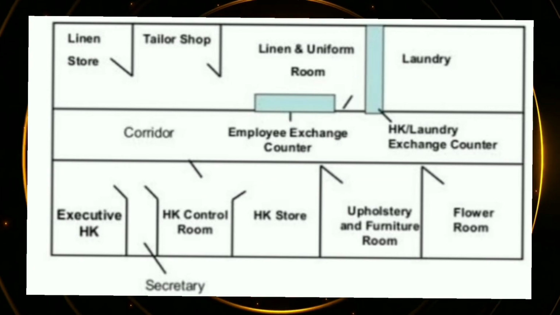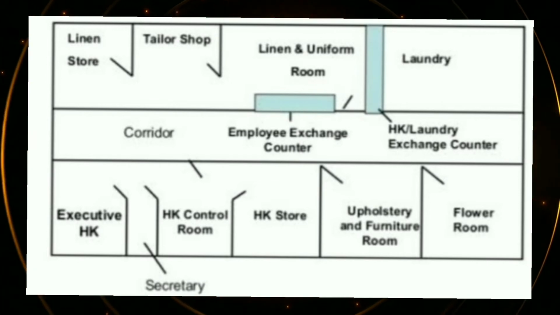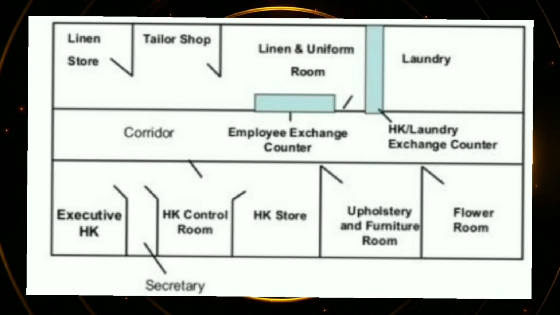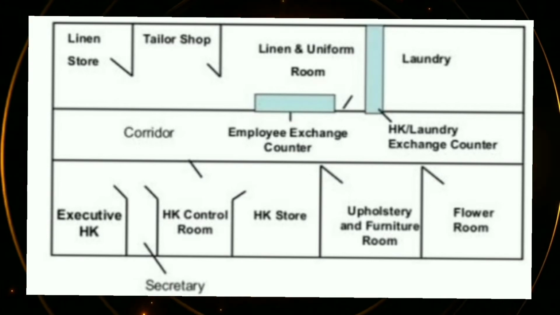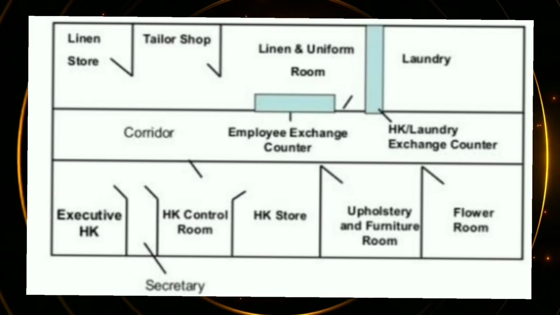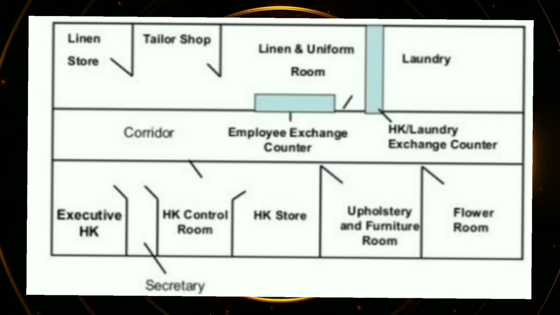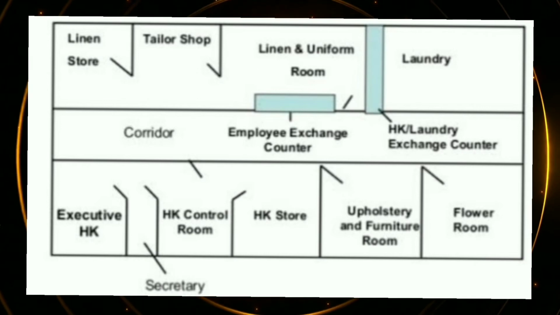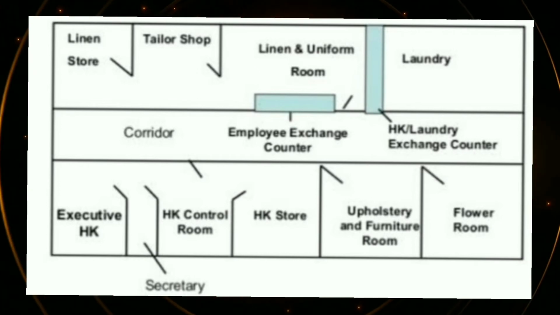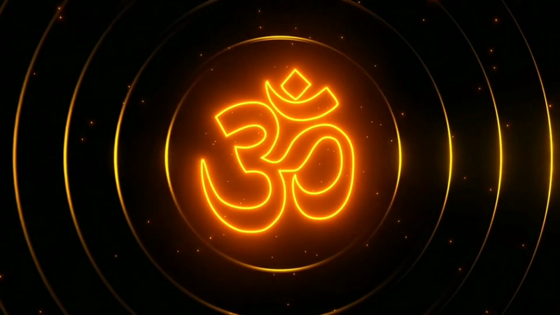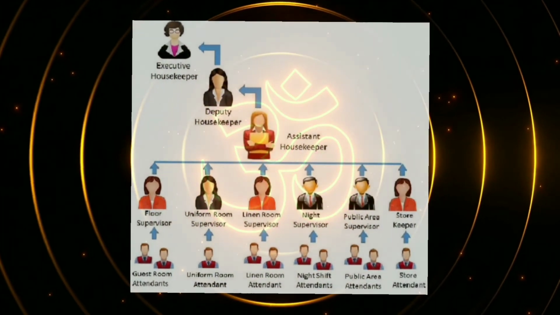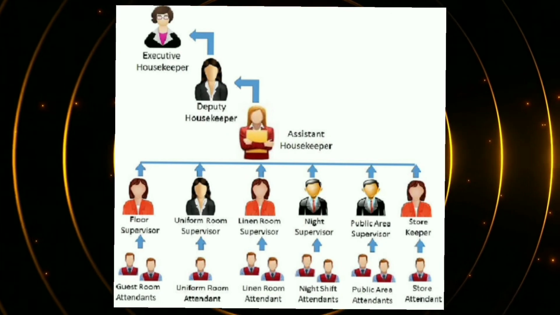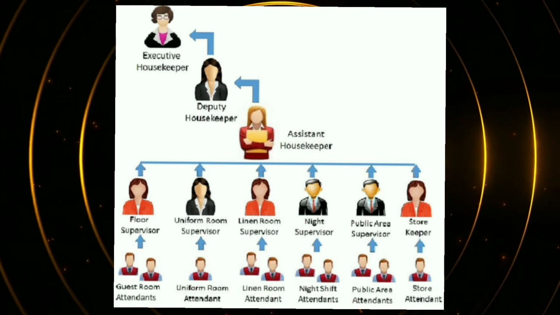You can see the flower room, the housekeeping store, housekeeping control room, and this is the executive housekeeper's room. This is also the secretary. These are the corridors. This is an example of the housekeeping layout so that we can understand what the housekeeping department layout is. You can see the housekeeping area is a little big, and to manage the entire hotel front and back, they require proper staffing, proper hierarchy to maintain the entire work in the hotel, to have discipline and sequence-wise work in the department.